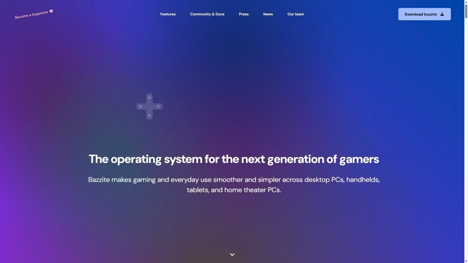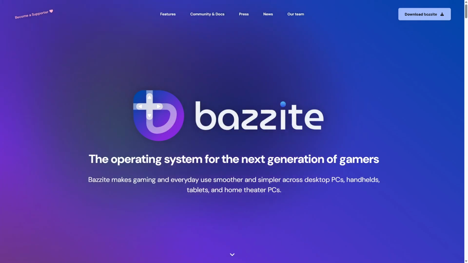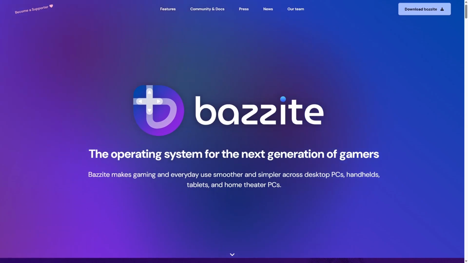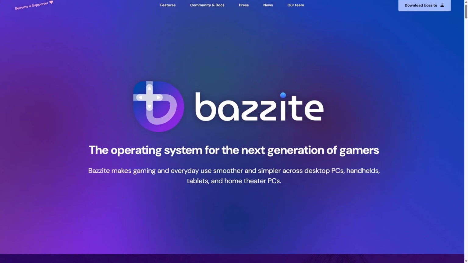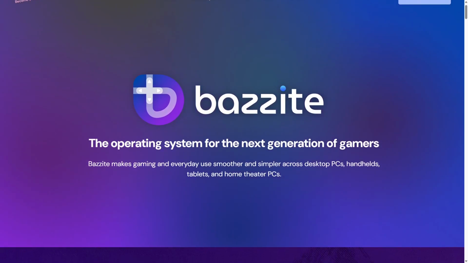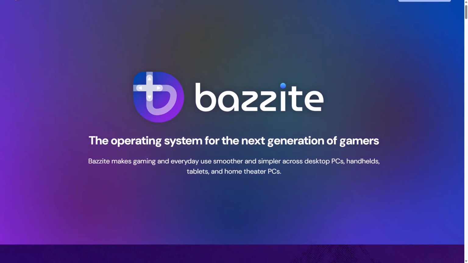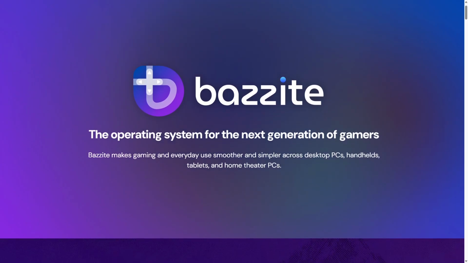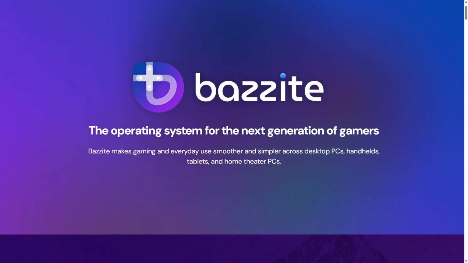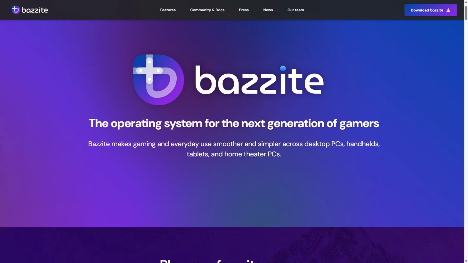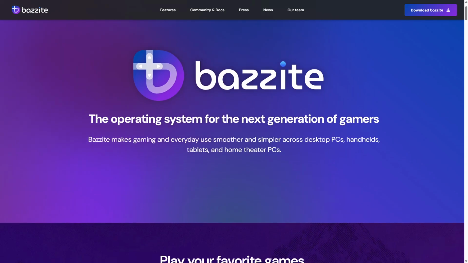Bazzite is a Linux distro tailored specifically for gamers seeking high performance and flexibility. Based on Arch Linux, it offers a rolling release model, ensuring access to the latest software and drivers. Bazzite integrates tools like Sunshine for game streaming and supports NVIDIA GPUs with optimized drivers, making it ideal for demanding games. Its lightweight KDE Plasma desktop environment is customized for speed and aesthetics, reducing resource overhead.